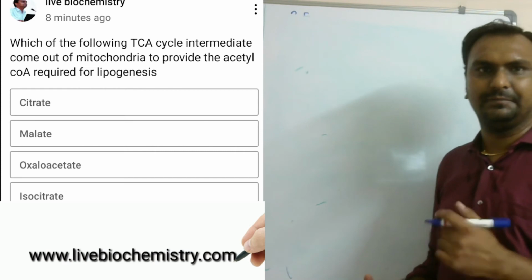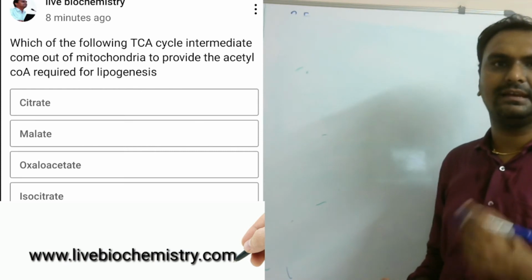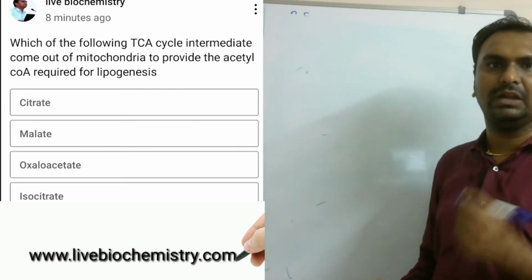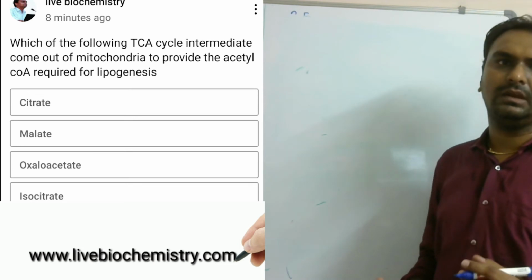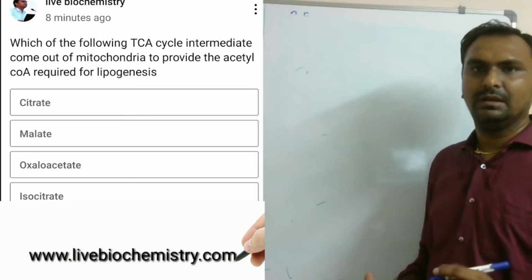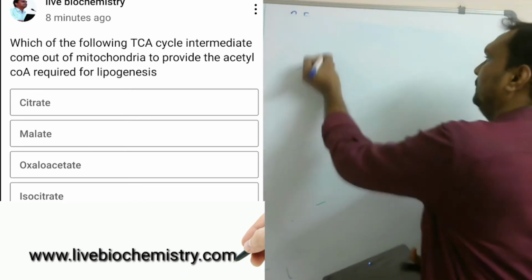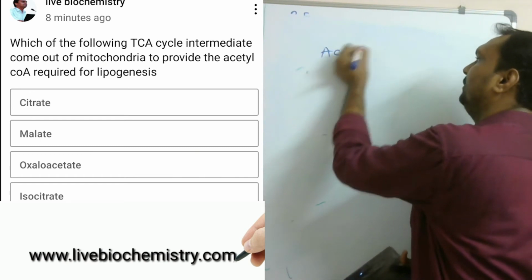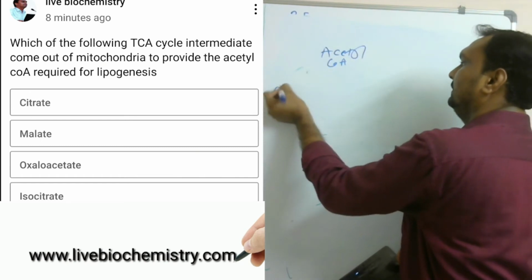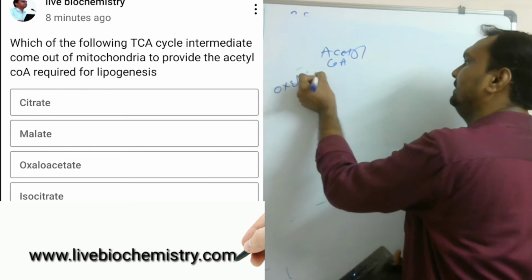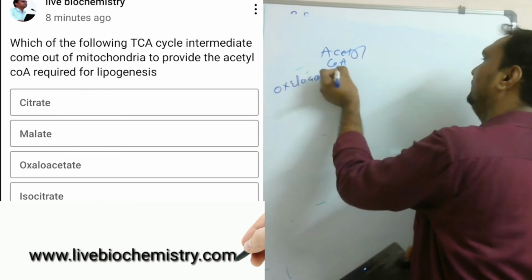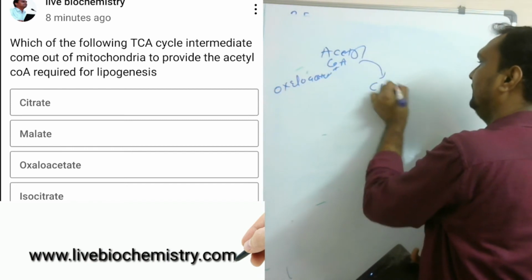Now coming to the next MCQ: which of the following TCA cycle intermediates comes out of mitochondria to provide acetyl CoA required for lipogenesis? If we see the steps of the TCA cycle, acetyl CoA along with oxaloacetate forms citrate.